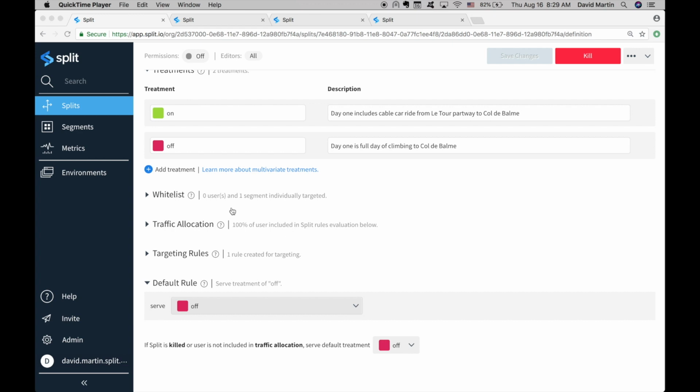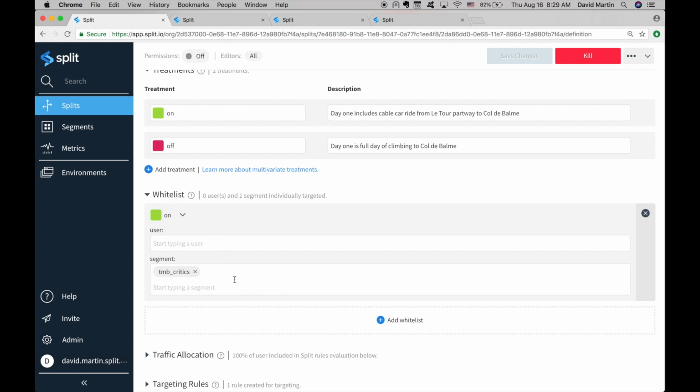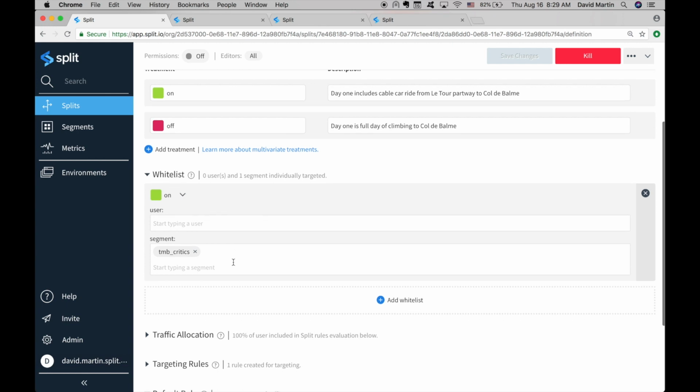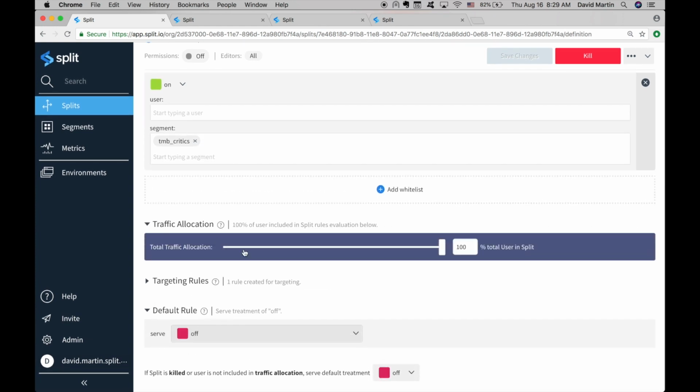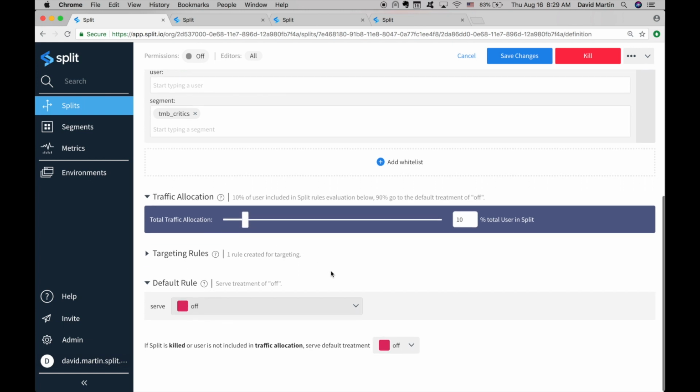Once I feel comfortable, I can whitelist a set of testers. So if I look underneath my whitelist, I've actually let a set of critics through. These are travel critics. I want them all to try that cable car ride to give me feedback on it. When they give me the thumbs up, I can change the default rule, or I can change the traffic allocation. For example, if I drop this to just 10%, only 10% of my hikers will be exposed to this split.